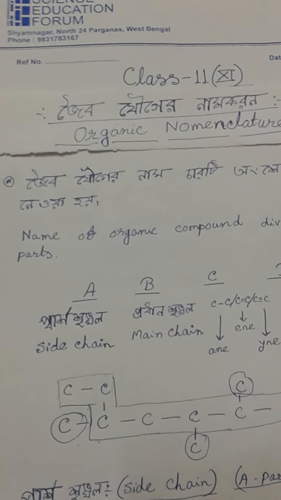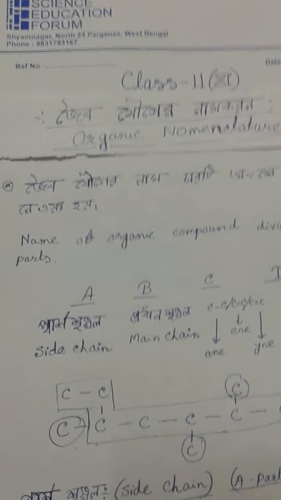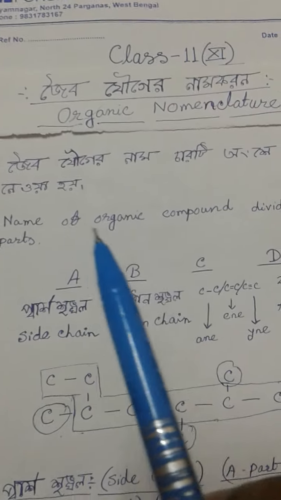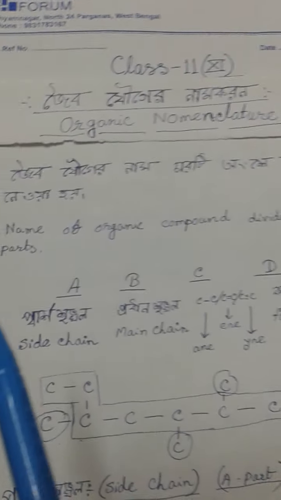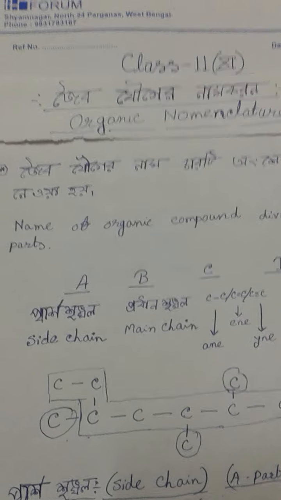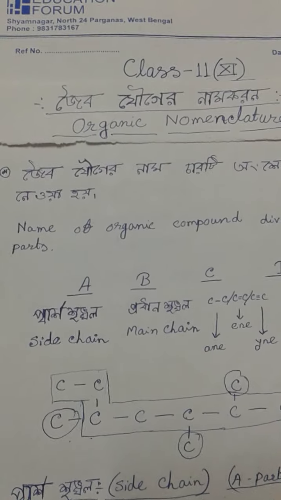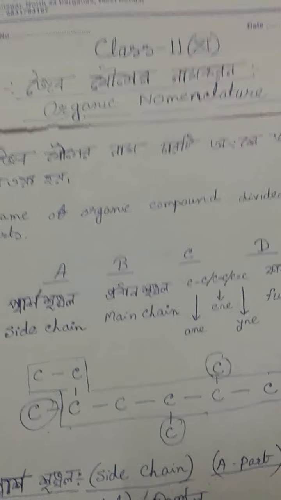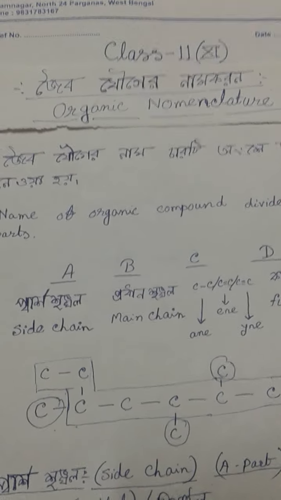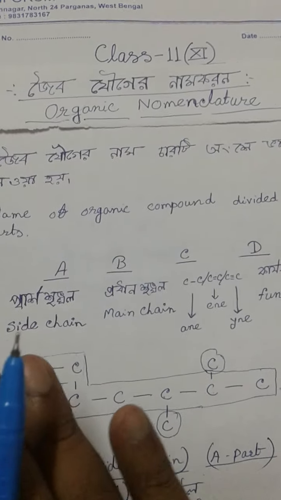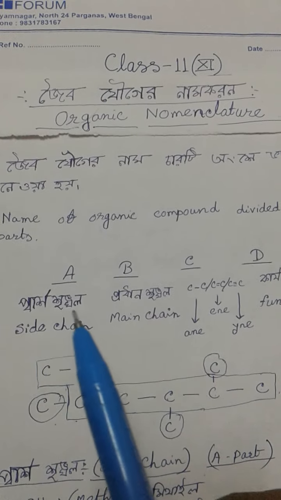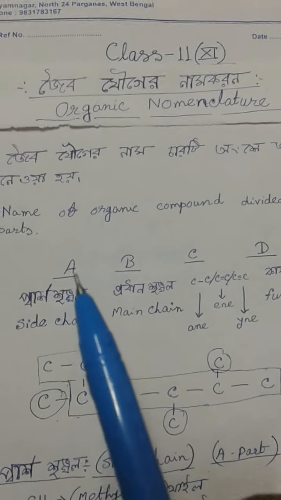This is the IUPAC process, and the first thing of the IUPAC process is that the name of an organic compound is divided into 4 parts. I take a simple example: our name is divided into 2 parts, one is the name and one is the surname. Some people also have a middle name, so 3 parts in their names. So according to this nomenclature, an organic molecule has a name which we can divide into 4 parts,